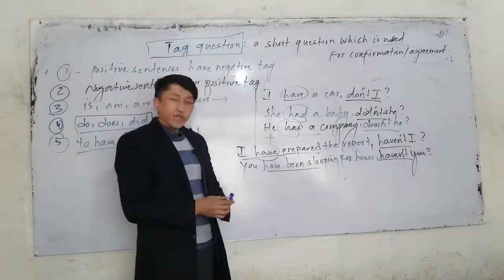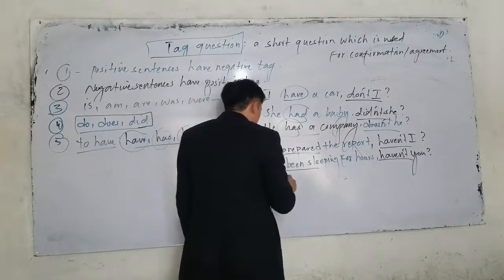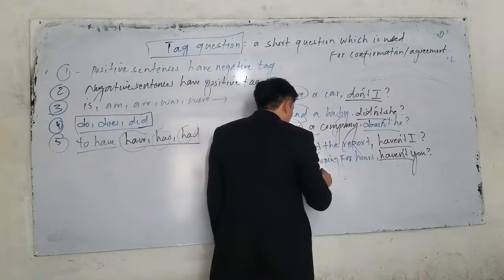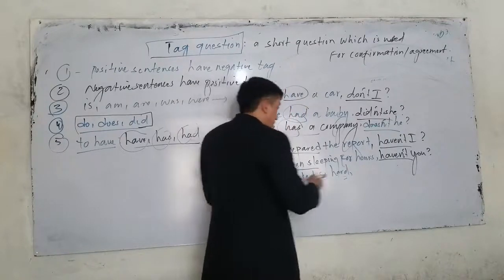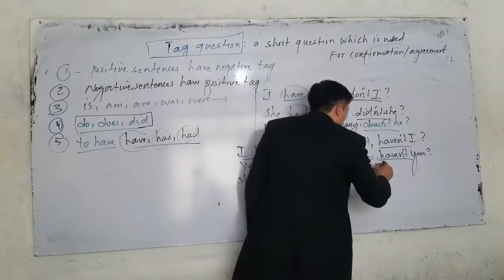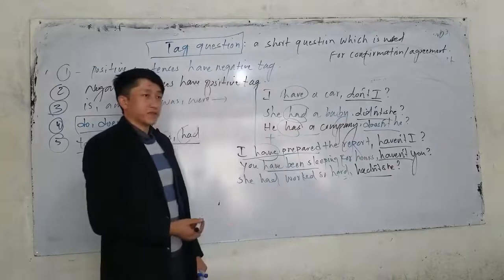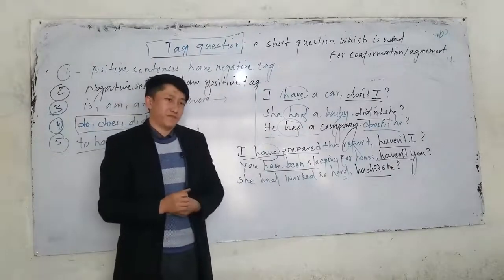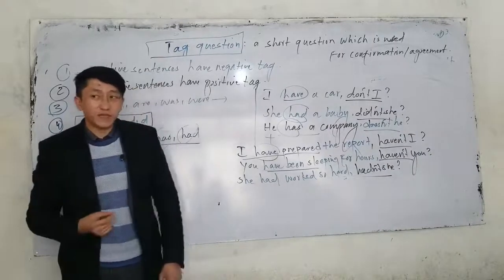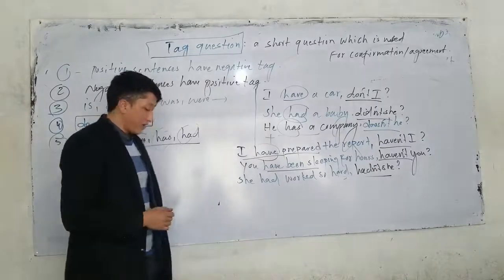Continuous. If we have past perfect, what should I say? She had. Look, she had worked so hard. What is the tag question? She had worked so hard. We can say hadn't she? What tense is this? Past perfect tense. But future is different. Because in future tenses, what do we use? We use will, and that's different.